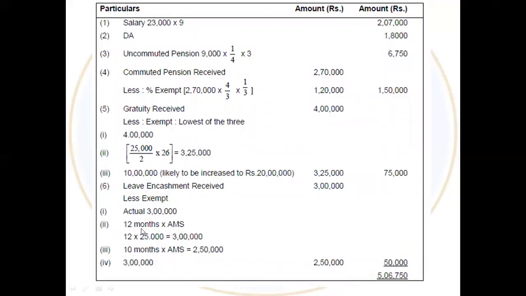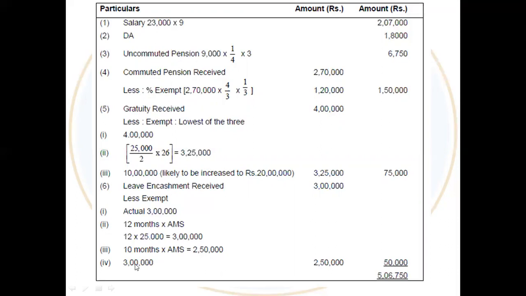So here 12 means the number of leaves standing in his credit at the time of retirement or the time of leaving the service. So that is 12 months into average monthly salary or actual monthly salary. That is 23,000 plus 2,000 DA, 25,000. So the amount is 3 lakh. And the next portion is 10 months average monthly salary. So it's 10 into, we already know the salary is 25,000. So that is 10 into 25,000, which is 2,50,000.